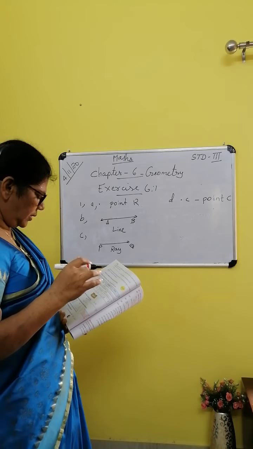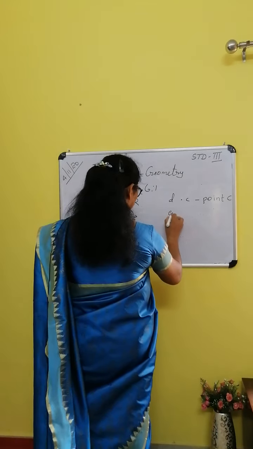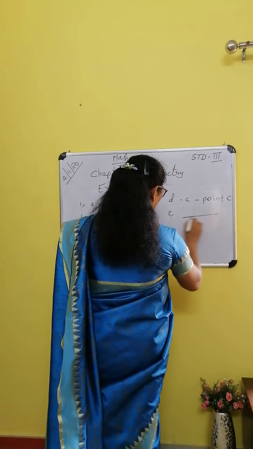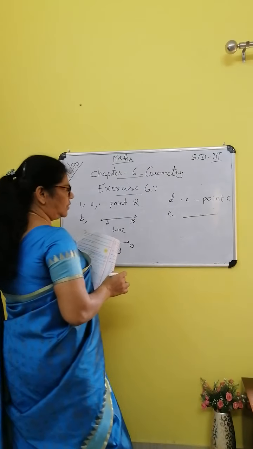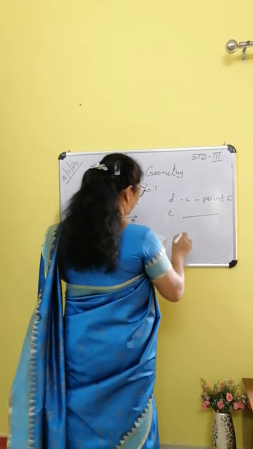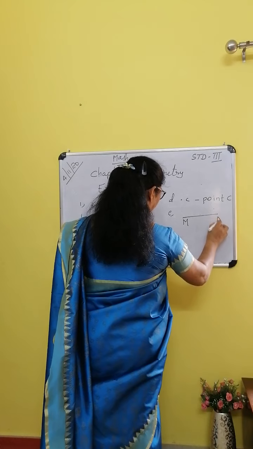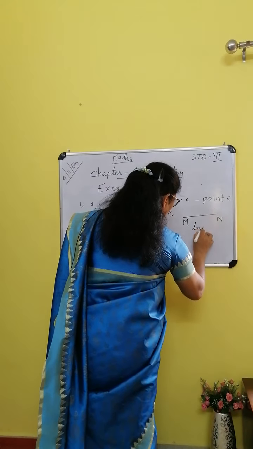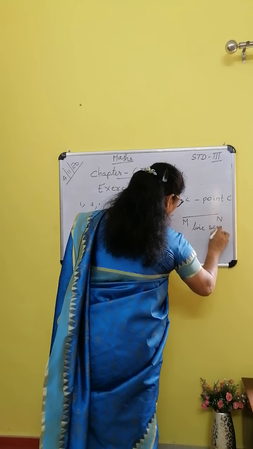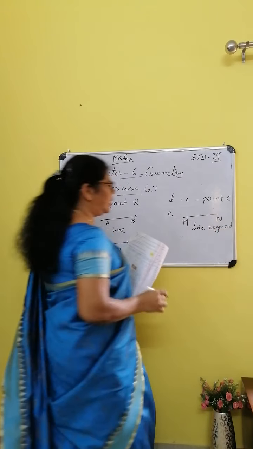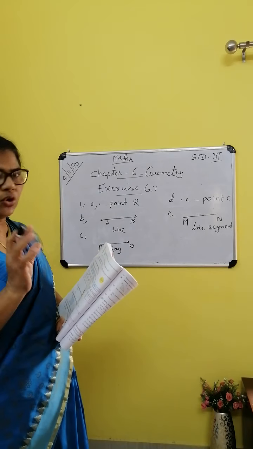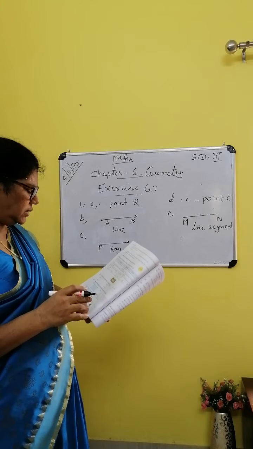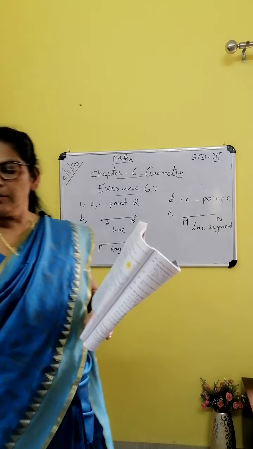Point C. Next one, E. It has two endpoints and the name is written MN. It is a line segment. Don't forget: the line which has no arrow mark and has two endpoints is called a line segment.